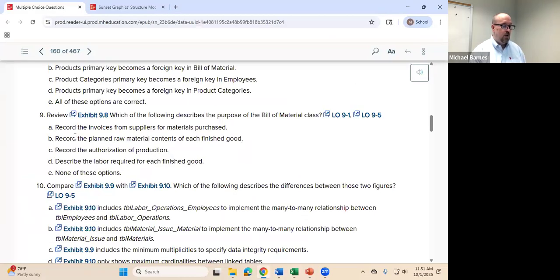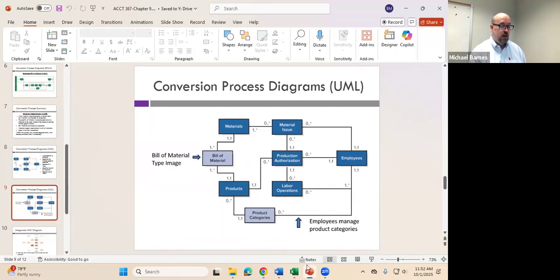Is it going to be recording the invoices from a supplier for materials purchased? No, we don't actually look at the purchase process here, so we're not worried about that. Recording the planned raw material contents for each finished good. That actually, by definition, is what the diagram is showing us here. Okay, so B is our answer.